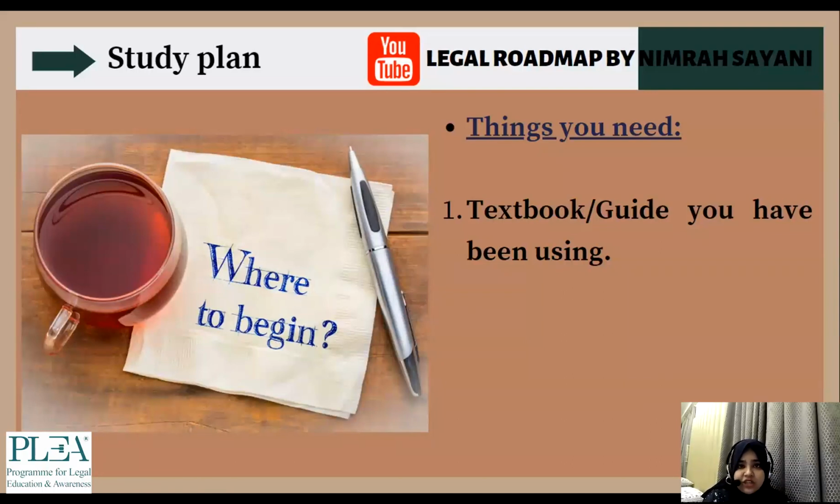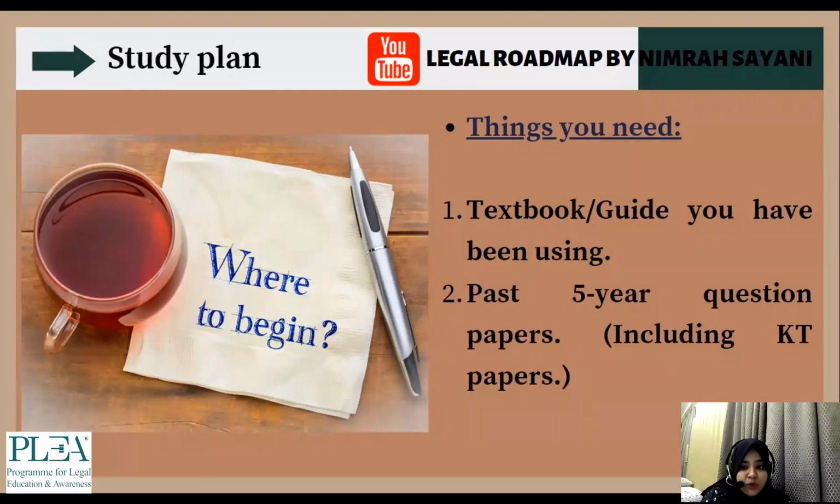I think there's AK Jain. There are a lot of textbooks for jurisprudence. What I found easier to understand was Paranjape and obviously Jhabwala. So textbook guide, whatever you have been using, that is one thing. Stick to one book. Don't go ahead and get 2-3 books. You will get confused. One book is enough for this subject.